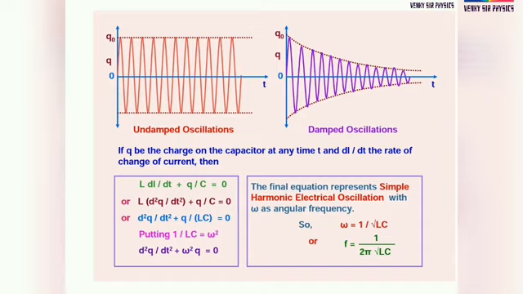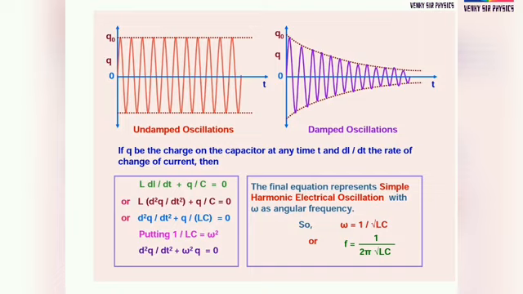See here, by observing this equation we can get some idea about oscillations. d square x by dt square plus omega square x equal to 0. This equation represents simple harmonic motion. Understand?